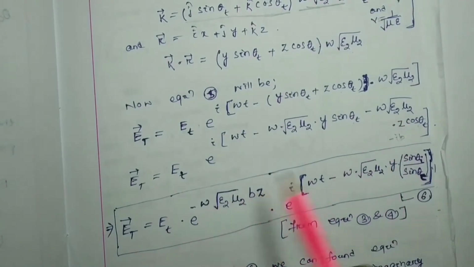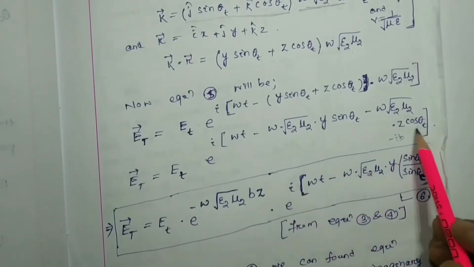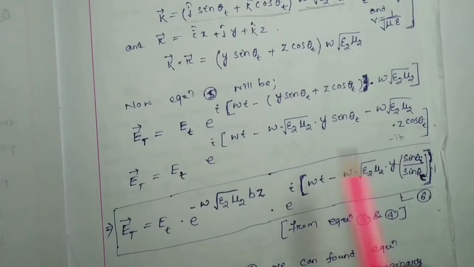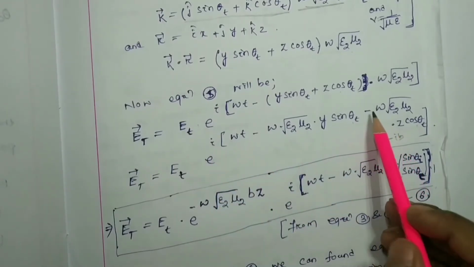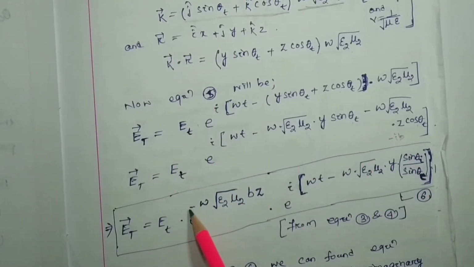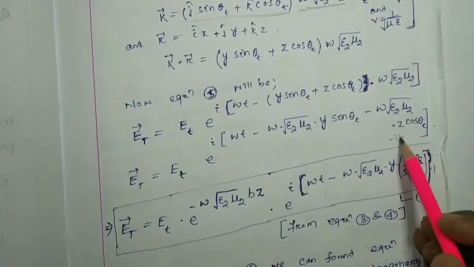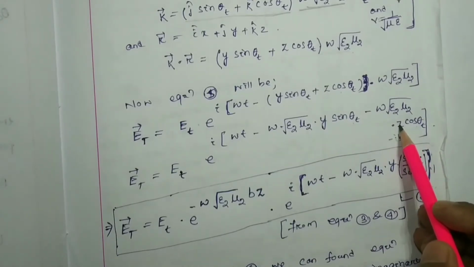Omega root over epsilon 2 mu 2 into cos theta t is considered as minus i beta. So I multiplied, and here is minus, so after that it will be minus at the end, and beta into z, beta into z. Got it?